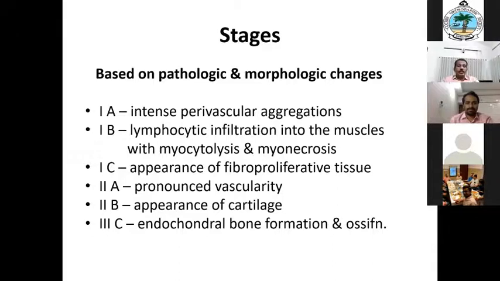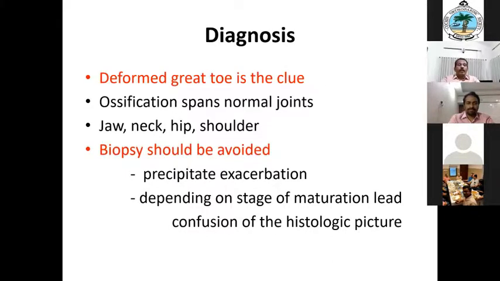So different stages are there. You can go and refer. I am not going into details; it will take time. And the clue for the diagnosis is the deformed great toe. It's a monophalangeal big toe. And ossification spans normal joints, jaw and neck, hip, shoulder. But usually muscles of facial expression, laryngeal muscles, diaphragm, etc. will be spared. So that will not be there.